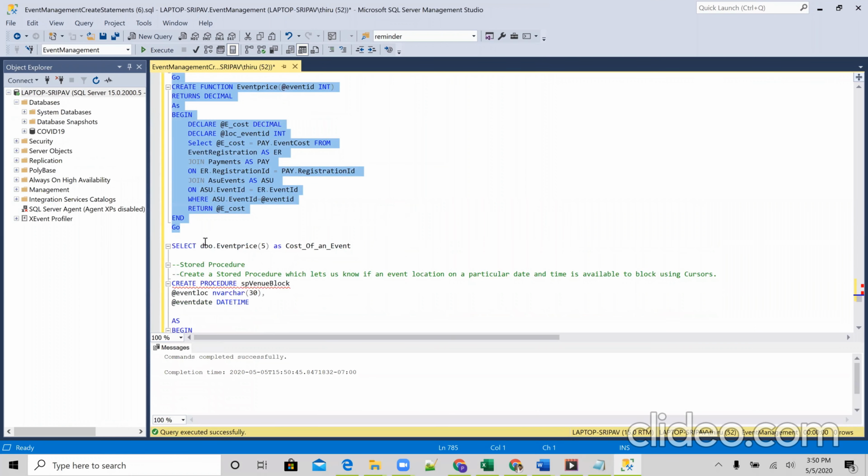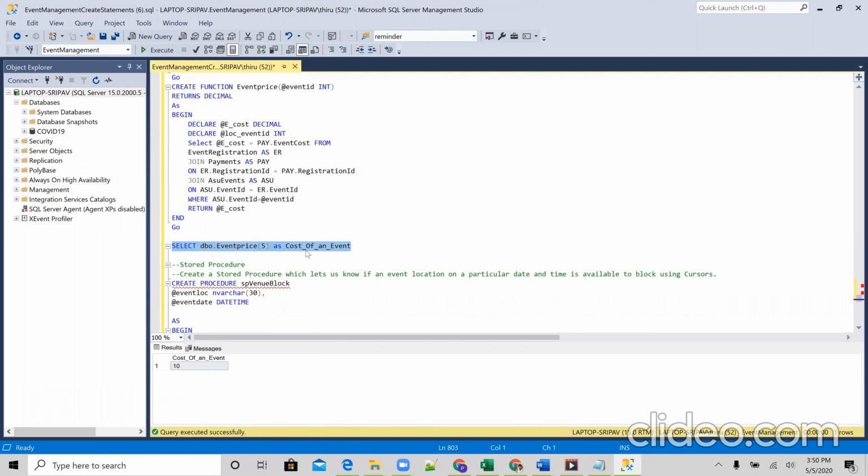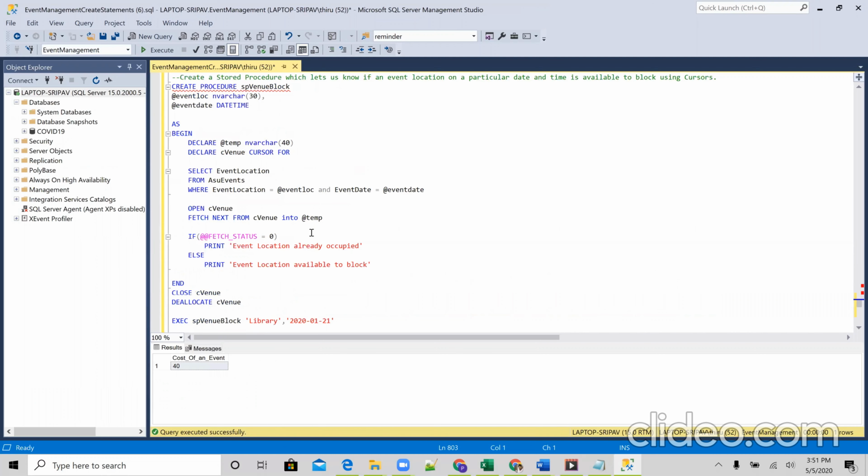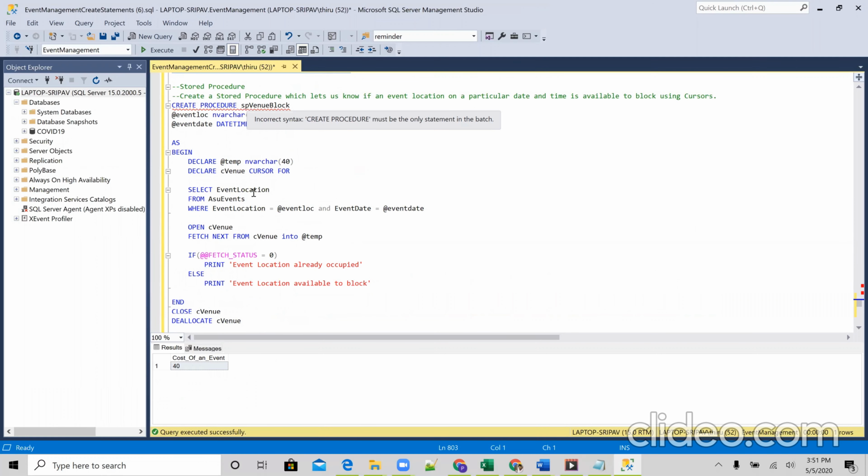We are trying to find the event cost of an event with event ID 5. It is 10. If I change it to 4, it will give the cost of the event, which is 40. Moving on to stored procedures, this stored procedure is named SP venue block, and